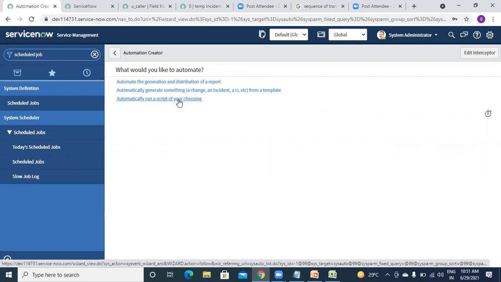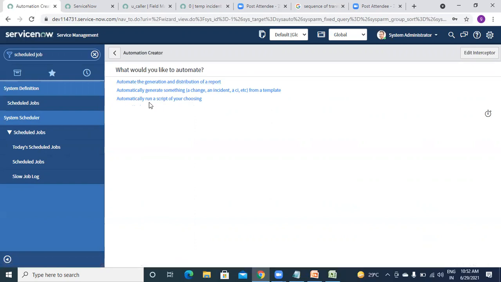So we have scheduled jobs, but we can perform different actions. If we have a script and want to run it at a particular time, we can set that up as a scheduled script. Then we will have some reports which we want to send to our manager every Monday morning at 7 o'clock. Then we will schedule a report, and that report will get emailed directly to him. In that way we have different things which we can schedule. So in our case, automatically generate something.